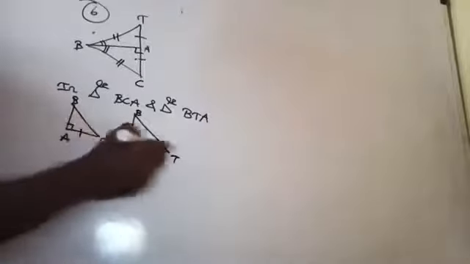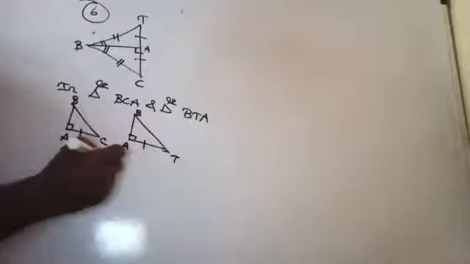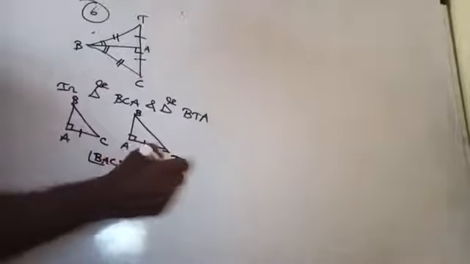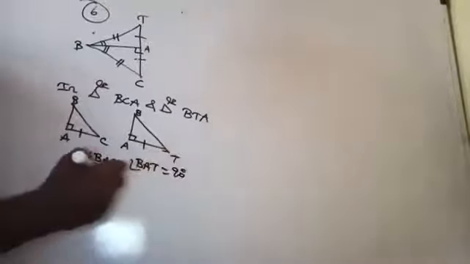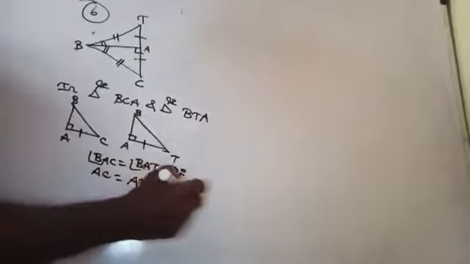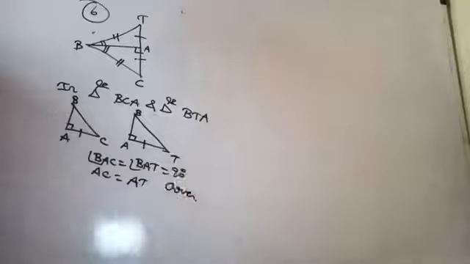That is, angle BAC equal to angle BAT equal to 90 degrees each. Then AC equal to AT, it is given. Am I right or wrong here? AC equal to AT. Okay.